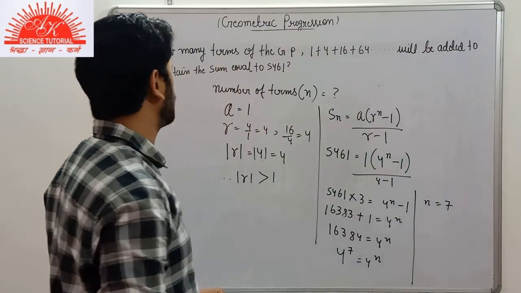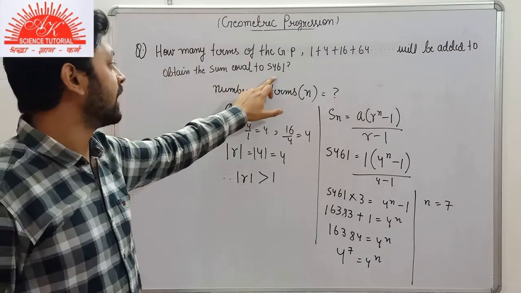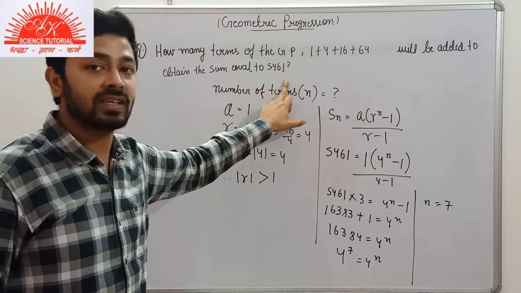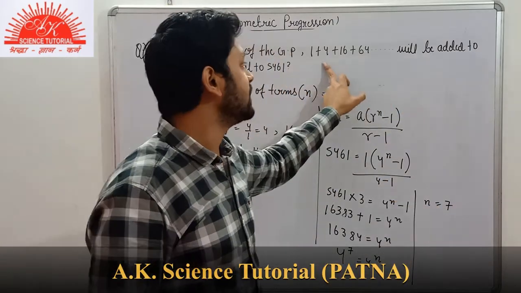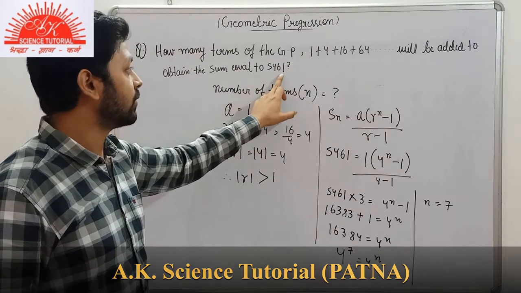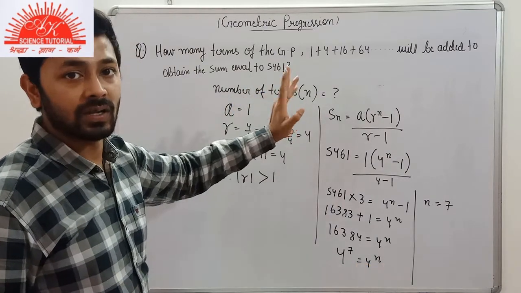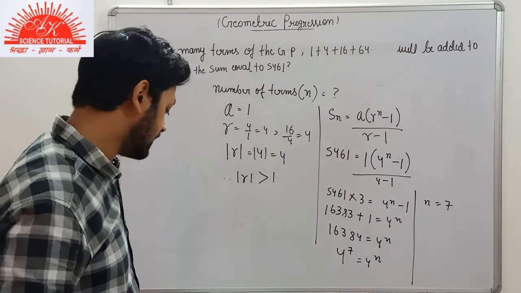Therefore in this question we were asked to find how many terms will be added to obtain the value 5461. So we are obtaining that 7 terms of this GP will be added to get the sum equal to 5461 here.